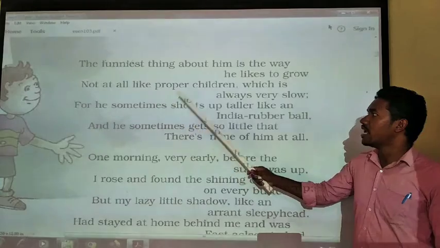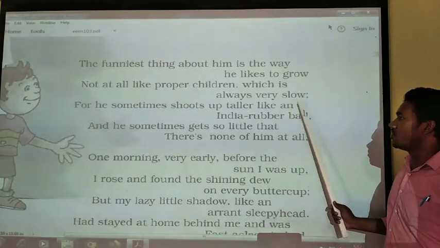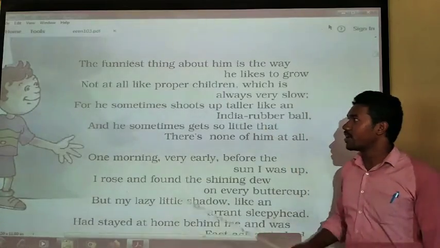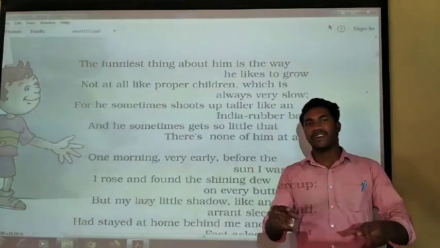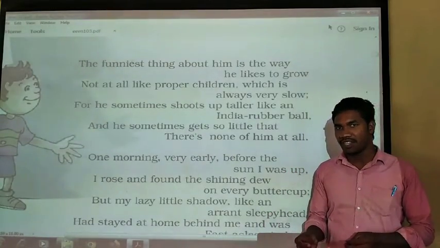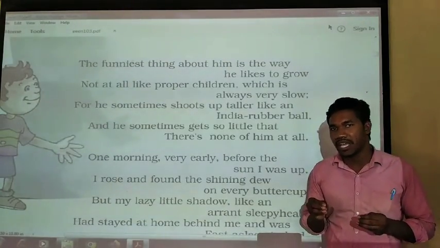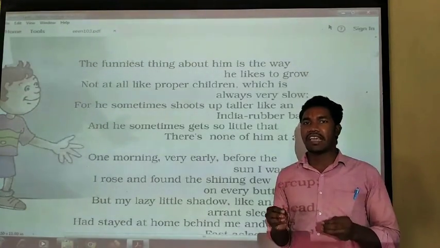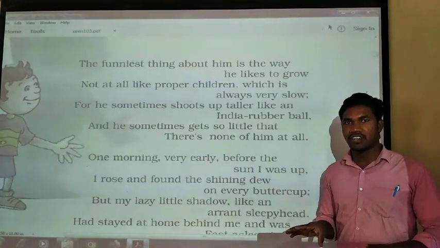Not at all like proper children, which is always very slow. Okay. Now here what he says, the funniest thing. One of the things that is very funny about the shadow is that we have seen that small children how they grow. Okay, children how they grow? Slowly they grow, year by year, day by day. Okay, month by month they are growing up. We also grew. All of a sudden we did not grow like this.